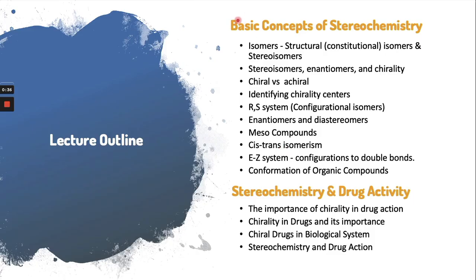The first part will cover the basic concept of stereochemistry, in which we will learn about the stereoisomer, chiral, achiral, RS system and conformation of organic compounds. The second part of the lecture will cover the stereochemistry and the drug activity. In this one we will see some examples of the chiral drugs and what is the relationship between the stereochemistry and the drug action.